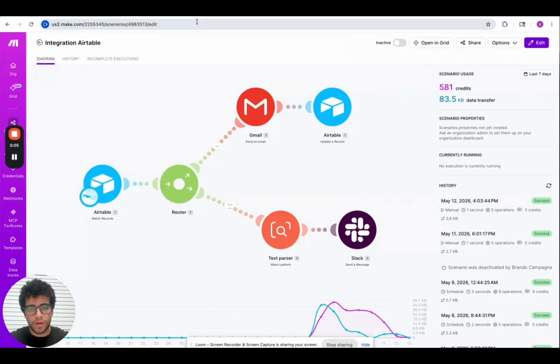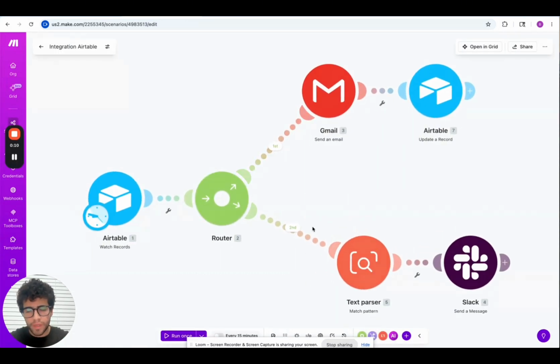All right, so we are on make.com. This is the workflow that we're going to build today. First of all, make.com is a workflow builder. So it's a platform where we can connect modules and create workflows. The system that we're going to build today is a lead inbound qualification system.